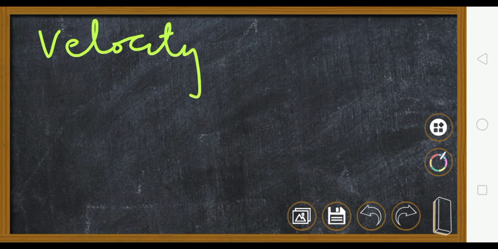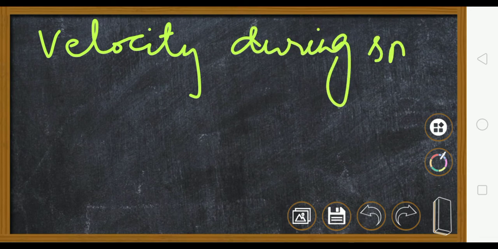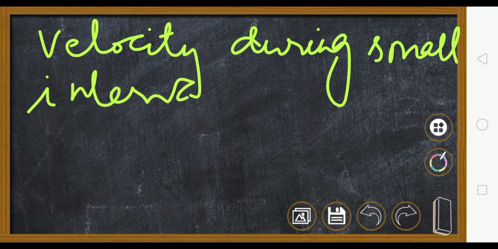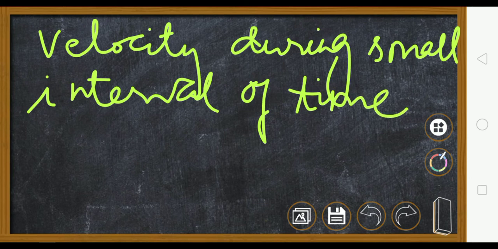Now, what do you mean by instantaneous velocity? Same thing, when velocity changes all the time, then we will just measure velocity of a small interval of time. So velocity during a small interval of time is known as instantaneous velocity.